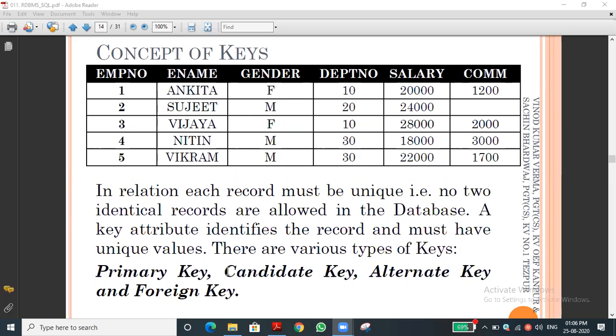Yes, sir. For the best example of an alternate key, we can say the class leader. In our lower classes, we may follow this system in schools: class leader, class assistant leader, or joint leader, whatever the words may be. What is the role of the leader? He will maintain discipline in the classroom in the absence of the teacher, and he will be responsible for arrangements of the class. If the teacher is a little late to the class, he will go and inform the teacher. Like that, there are duties and responsibilities, isn't it?